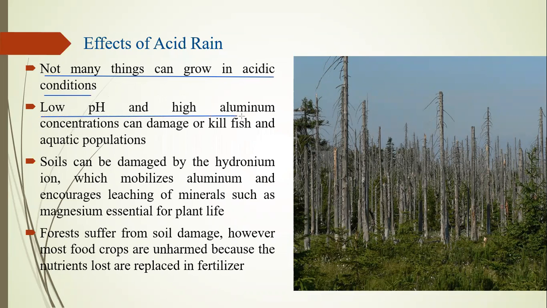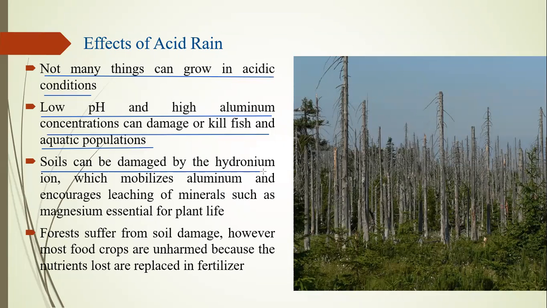Low pH and high aluminum concentration can damage or kill fish and aquatic populations. Low pH means high acidity, together with high aluminum content. That concentration is very dangerous and kills all living things inside the water, most probably fish. The fish are in danger and the damage affects all life.